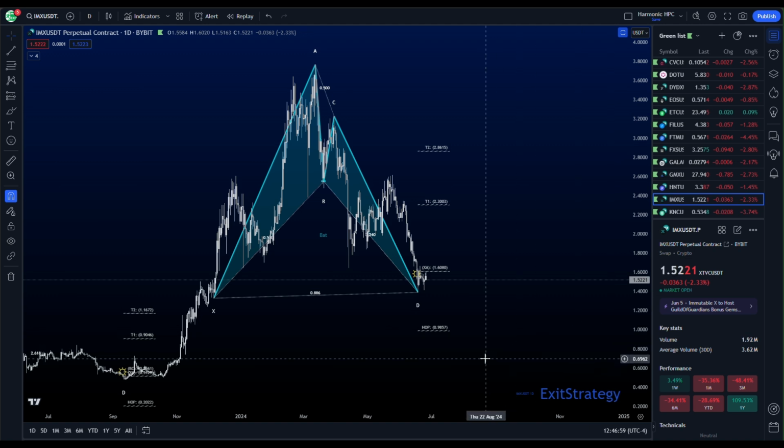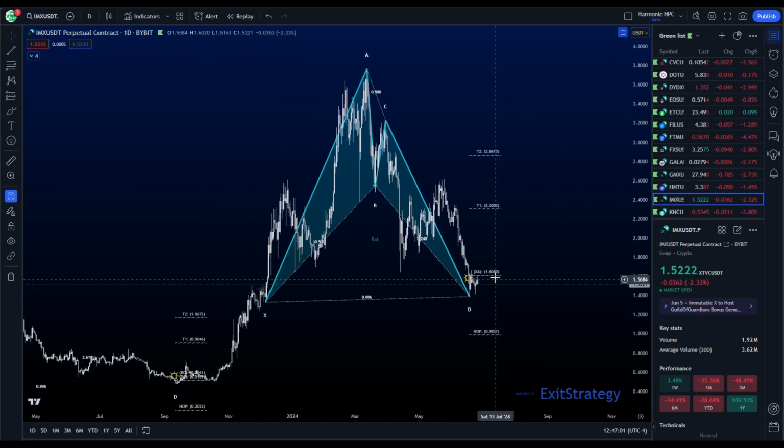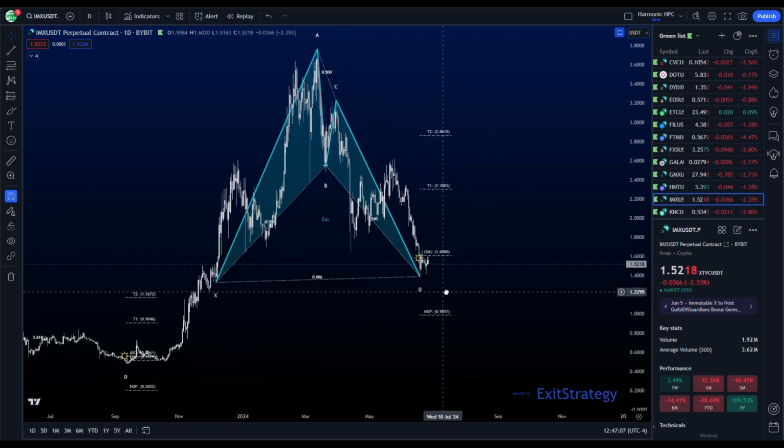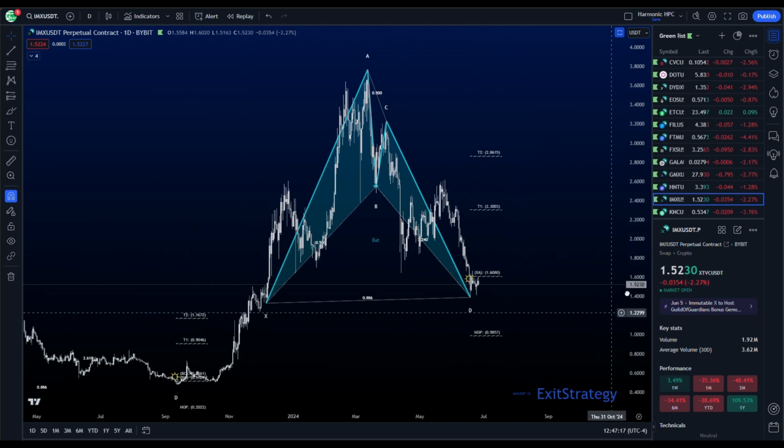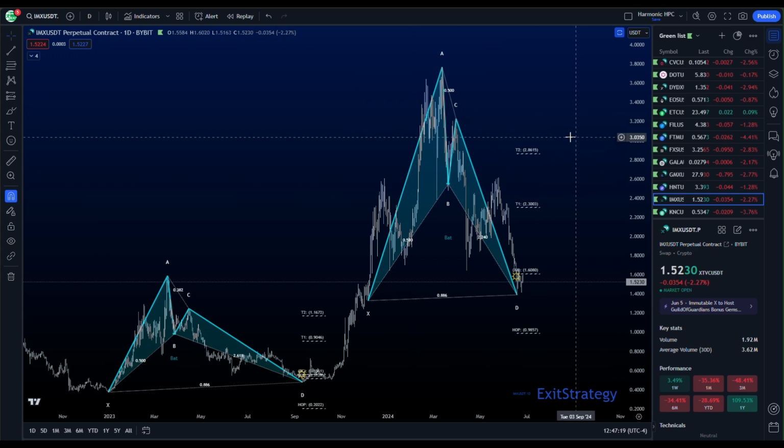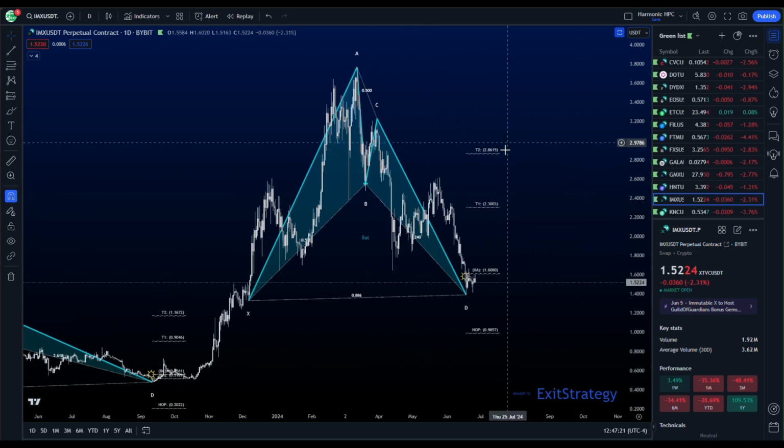IMX. IMX has a daily bat pattern. Now we are looking at a bearish head and shoulders, right? So everybody's looking for more down. We could go down as far as the hop, but if we can break over this XA, we could spoof this whole head and shoulders thing and continue up and start to form another high, breaking this downward trend.